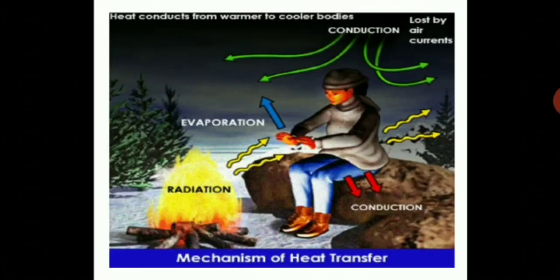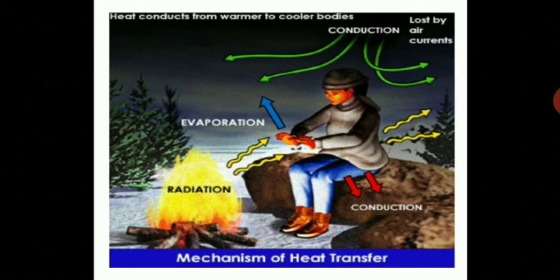Then here the picture shows how radiation takes place. The person sitting next to the burning fire receives the heat because of radiation. The body will conduct heat, it's shown.